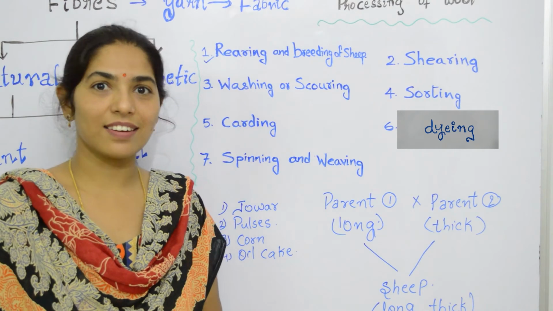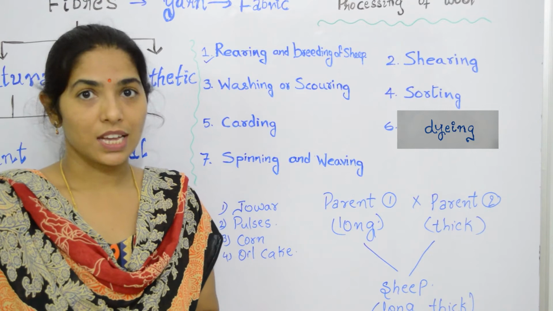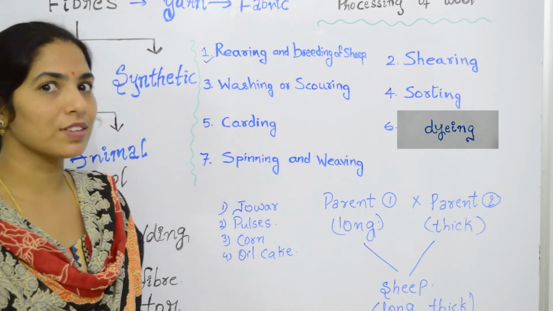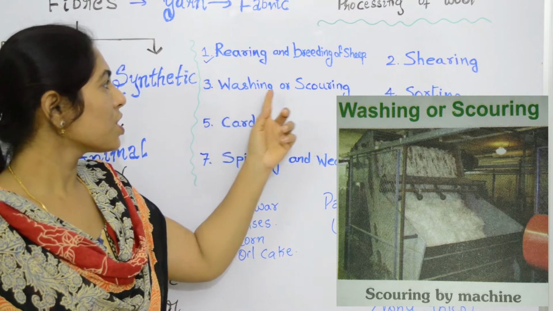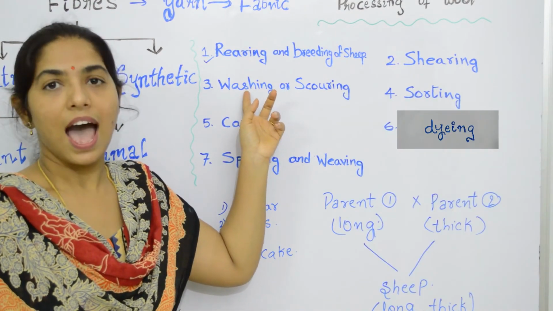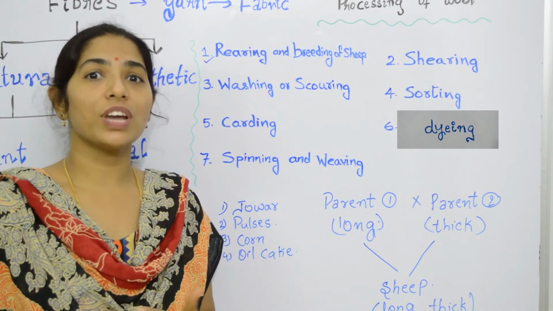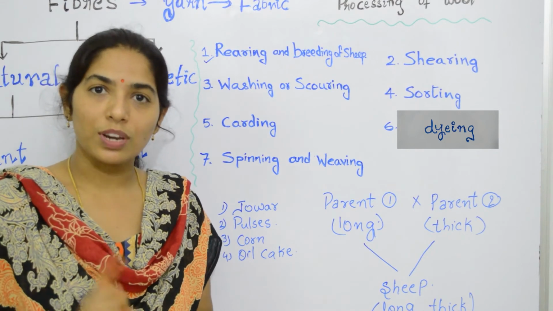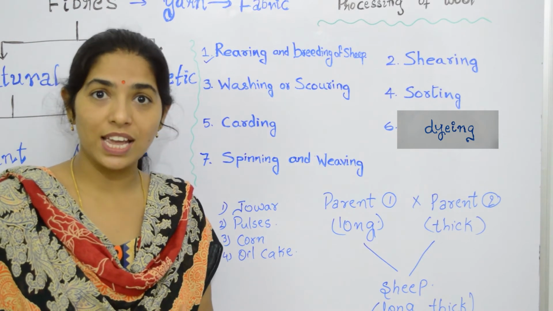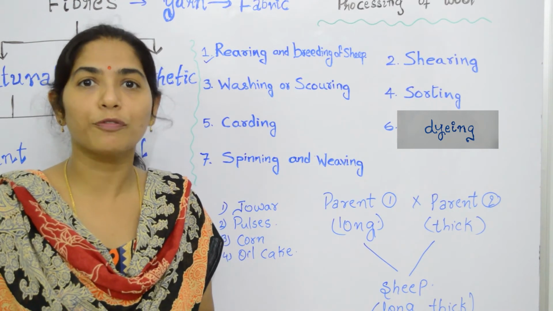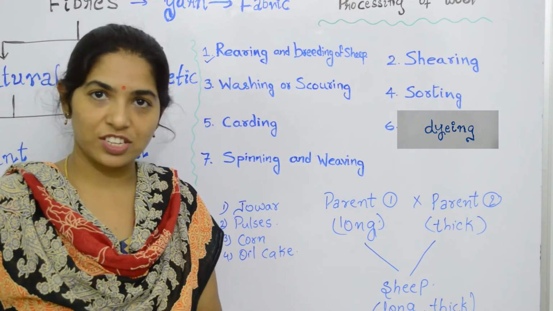Now the shaved hair has to be washed thoroughly with soap solution. This process of washing the shaved hair by using machines, we call scouring or washing, and it is required because these sheep generally move in dusty and dirty places. So to remove this grease, dirt and dust, the hair has to be washed thoroughly in soap solution several times. Once this washing is done, the hair is dried.